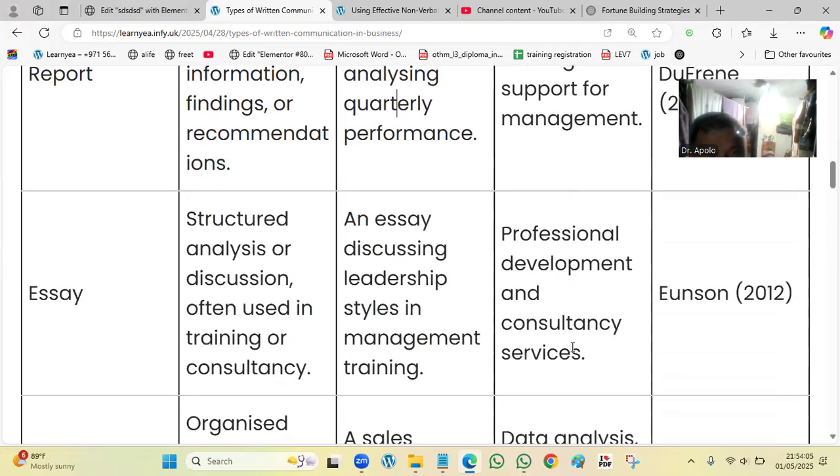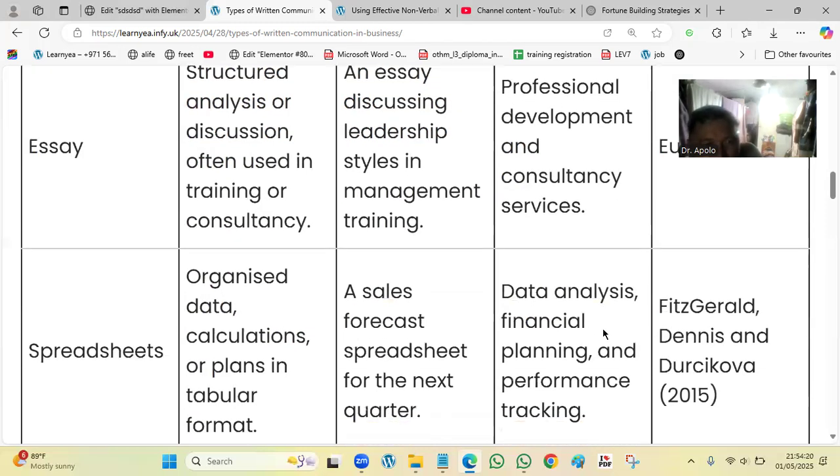So that's report. Essays, what is this? A structured analysis or discussion often used in training or consultancy. Example: an essay discussing leadership style in management training. Application: professional development and consultancy services.